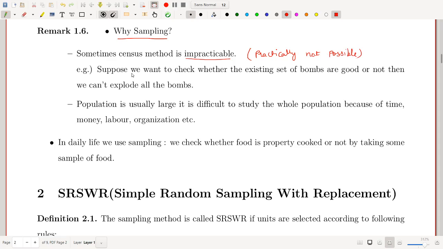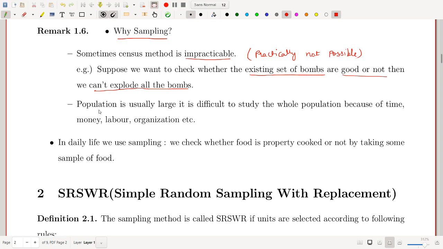For example, suppose we want to check whether an existing set of bombs are good or not, then we can't explode all the bombs. So in this case, census method is impracticable. Means practically it is not possible.